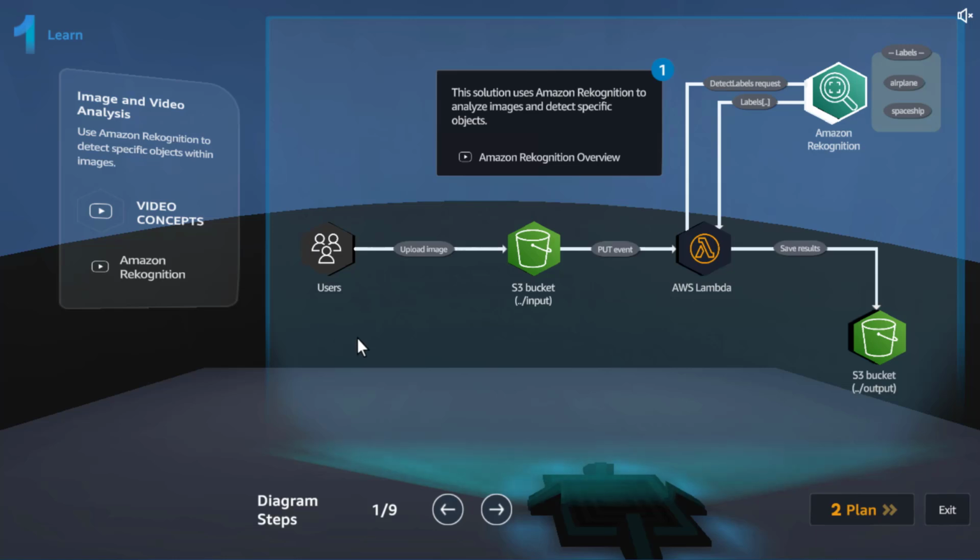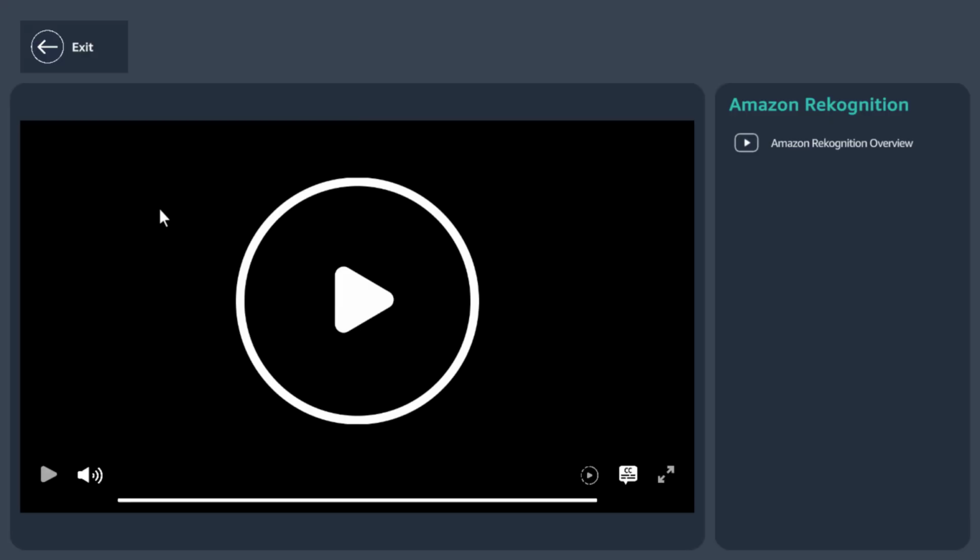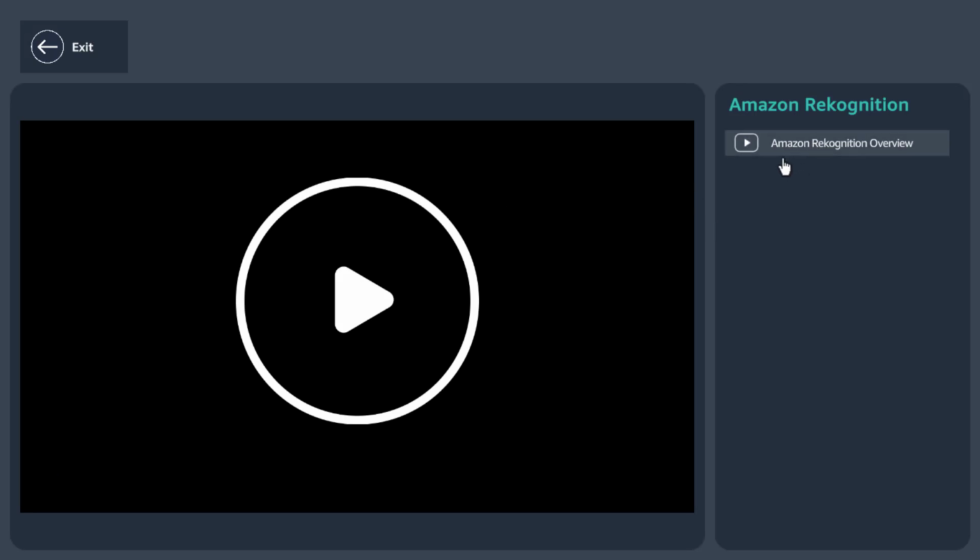Okay. So once we accept the project, they will show us the diagram and it will explain what we are going to do as part of this project. And one awesome thing I like about it is the video concepts. Whichever service we are going to use in the projects, they actually have videos pre-recorded for us, which will walk us through the service, its features, benefits, etc. I would recommend you to watch these videos because they are a fun way to learn about these services. And without knowing that service, if you jump into the project, you won't understand much. So I would recommend you to go watch it.